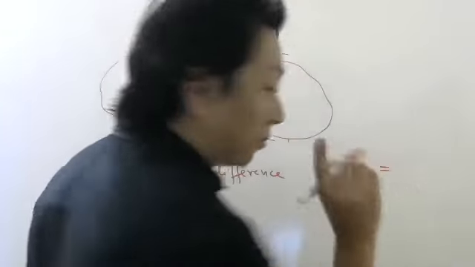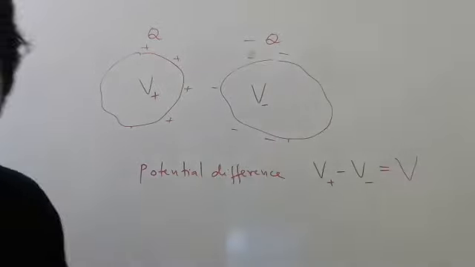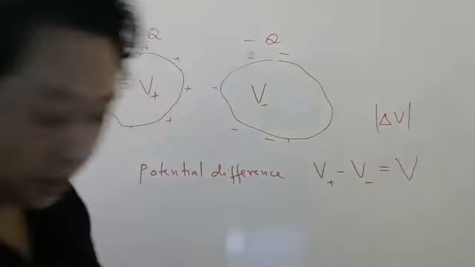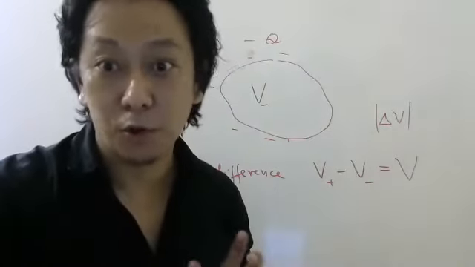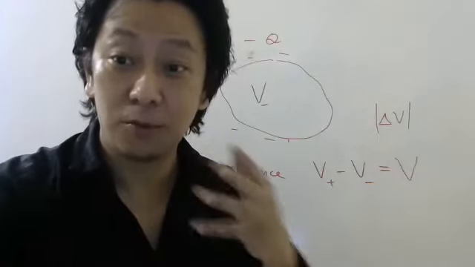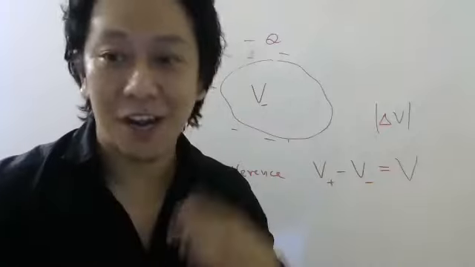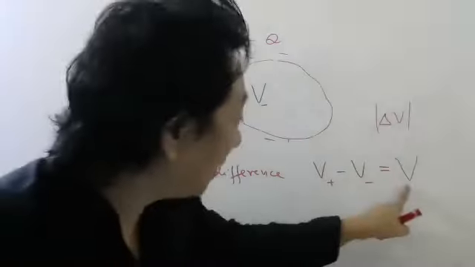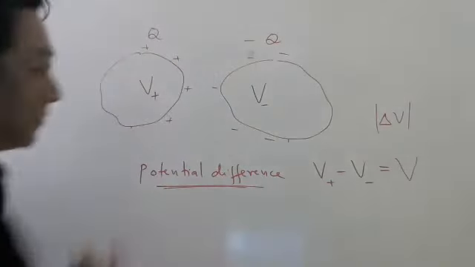This we will write from today onwards, capital V. So be careful. Usually we write delta V, I know. We put a modulus also. But there was a person called Ohm, not Om Jai Jagadish, not that Om. Ohm, okay. He wrote potential difference as V. So we will also start writing that way because you have to get adjusted. Okay. So this V, students, represents potential difference between these two conductors.